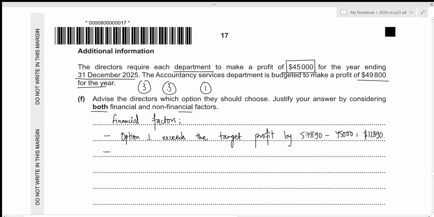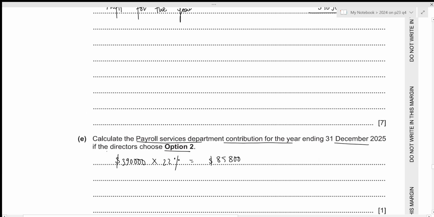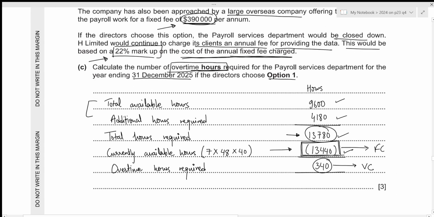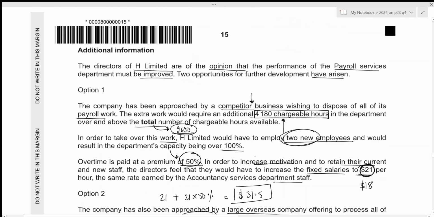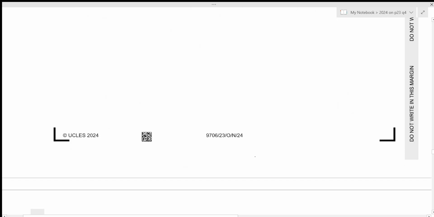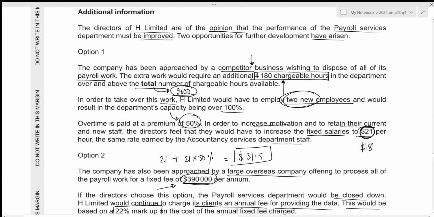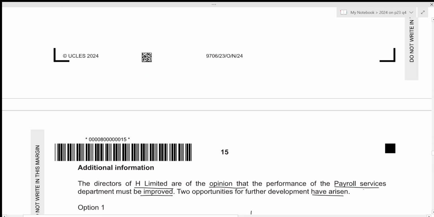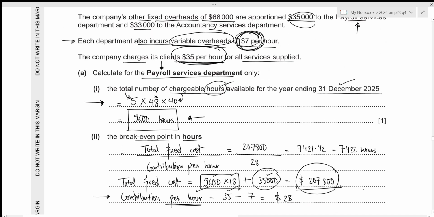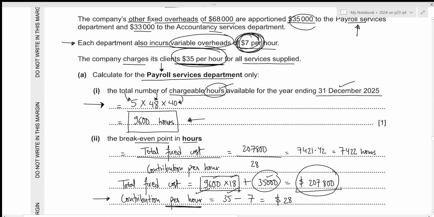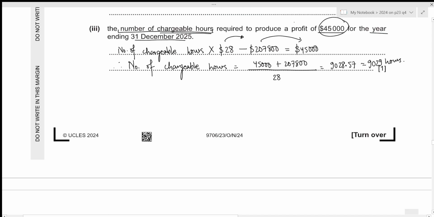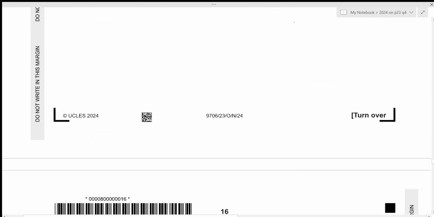For the second part, we can calculate the profit for option 2 because we did not do so. We only have the contribution of 85,800 and it is a positive contribution. But in order to calculate the profit itself, we just need to subtract the fixed cost as well. And in this case, under option 2, the payroll services department would be closed down. So we do not have to pay any sort of fixed salaries. The only fixed cost we need to pay will be that of the other fixed cost, which was given to be 35,000 for the payroll services. So let's figure out the profit for option 2.